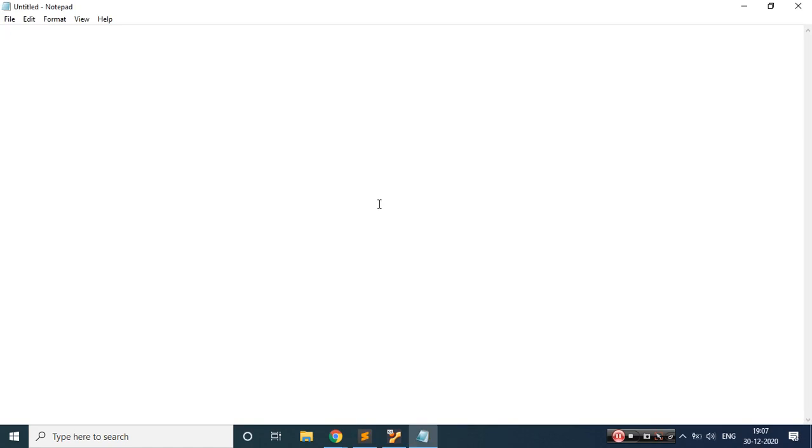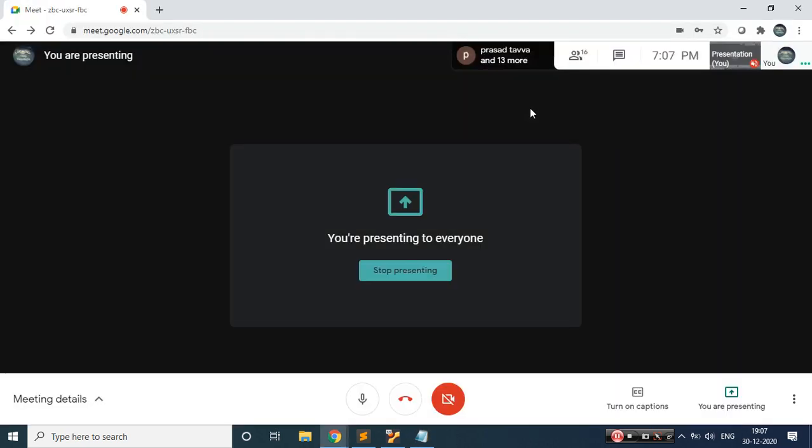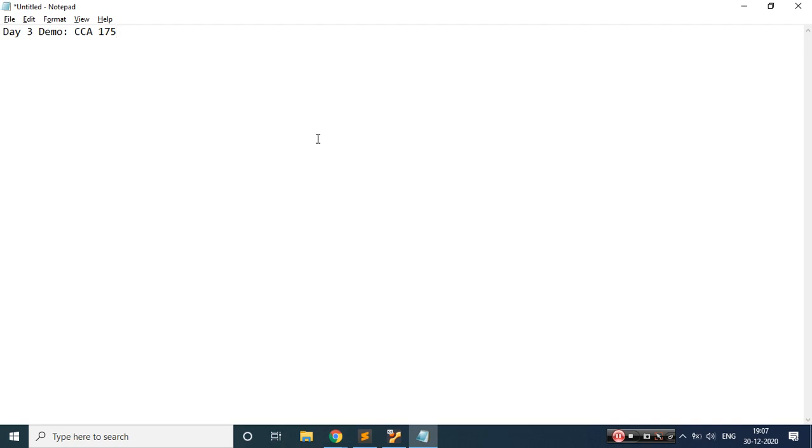Okay, so today is your day 3 demo, and we will be seeing one of the certification scenarios from CCA 175. Now, what is this CCA 175? This is nothing but your Hadoop and Spark developer certification.